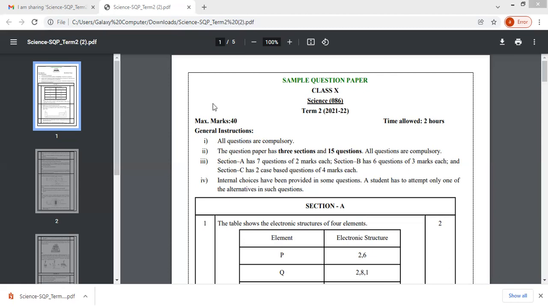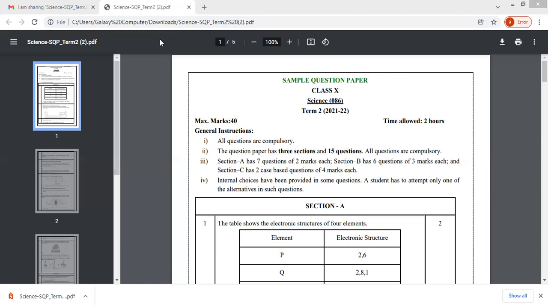And here I am with a sample question paper for class 10th, that is term 2, 21-22. The board has already released it, and today I'm getting it for you. So maximum marks is 40, and you will get 2 hours. Okay. And here I'm reading out the instructions.